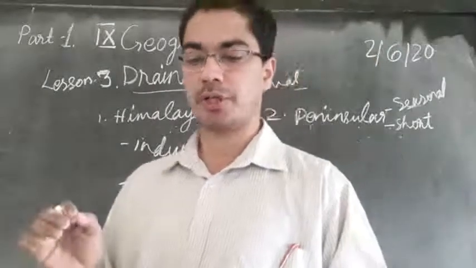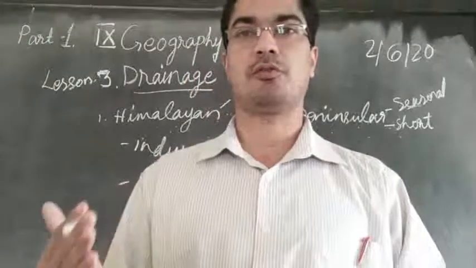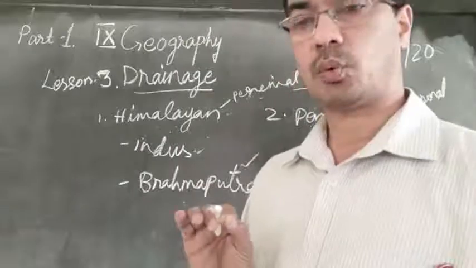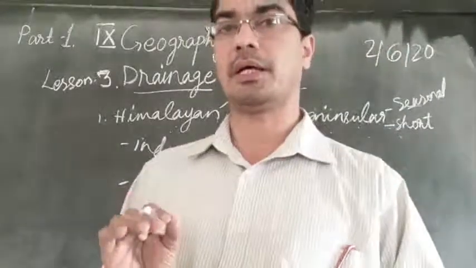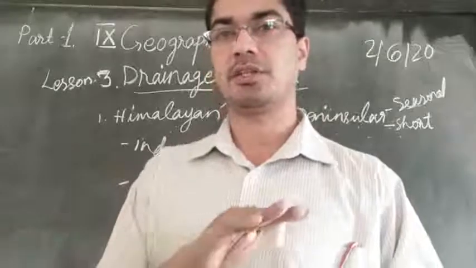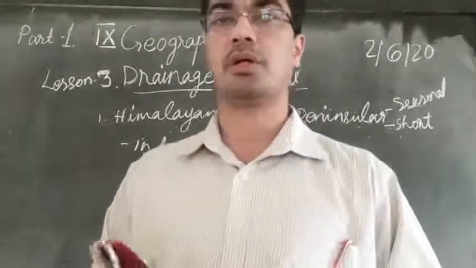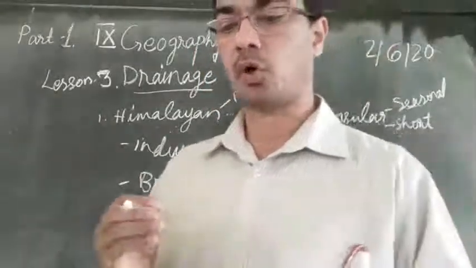So how are these drainage patterns formed? Different patterns are formed depending on three criteria or three factors. What are they? First one is the slope of the land. How steep it is. Is it very less slope or very steep slope? So depending on the slope of the area. Then underlying rock structure.